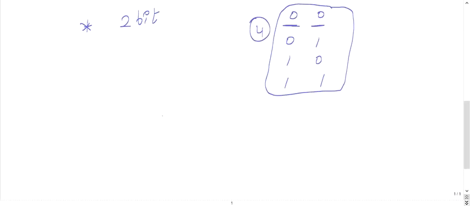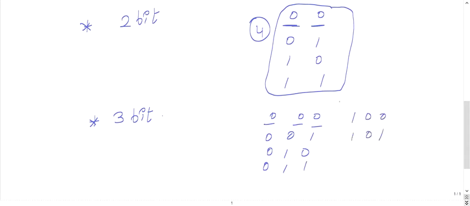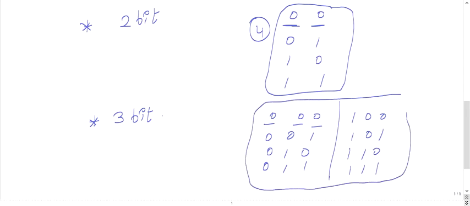Let us see 3 bits. Suppose you say to your friend that you have some 3 bit code which is very secret. The 3 bit code has 3 blanks. It can be 0 0 0, 0 0 1, 0 1 0, 0 1 1, 1 0 0, 1 0 1, 1 1 0, or 1 1 1. So total combinations are 8.